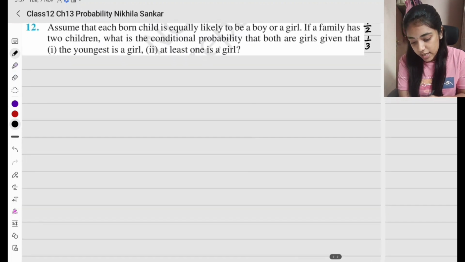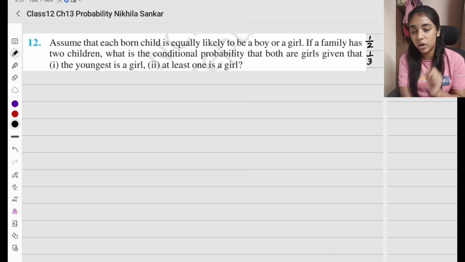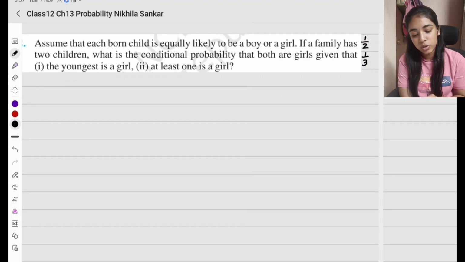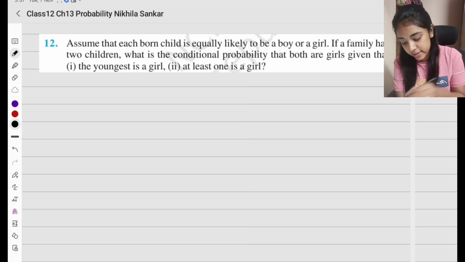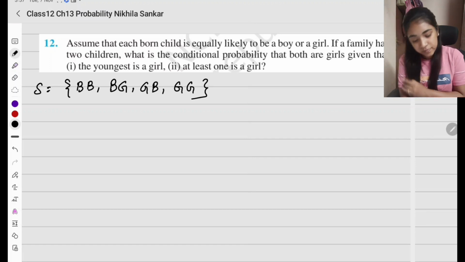Question number 12. Assume that each born child is equally likely to be a boy or a girl. If a family has 2 children, what is the probability that both are girls? Okay, for 2 children, my sample space is going to be boy boy, boy girl, girl boy, girl girl. Now, the sample space is written; what is the conditional probability that both are girls?